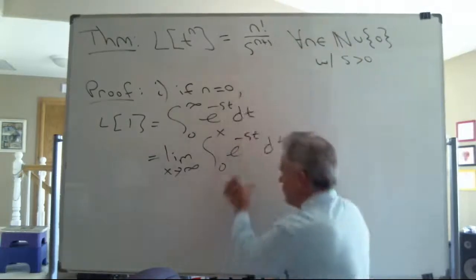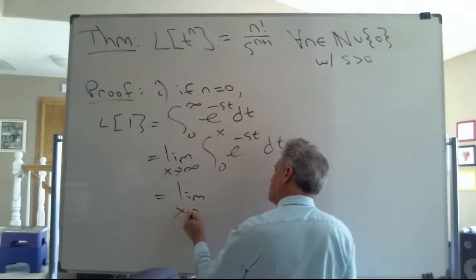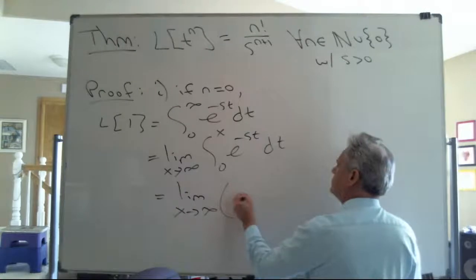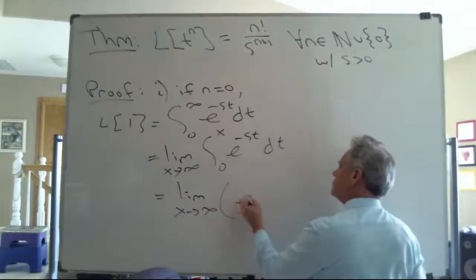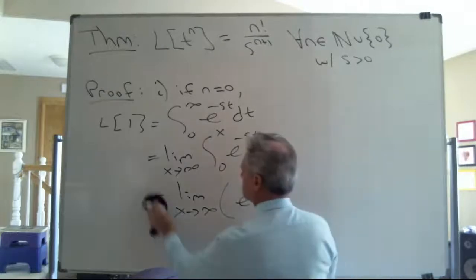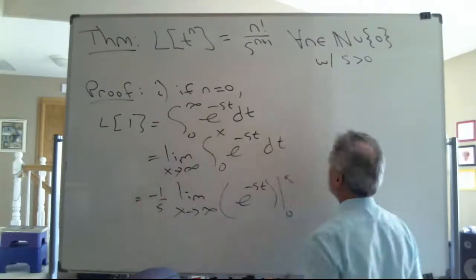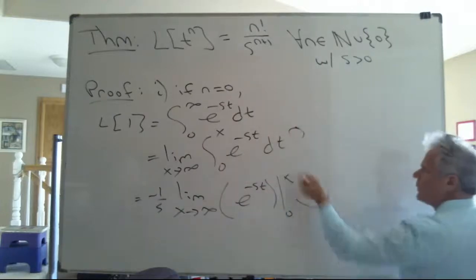And now I anti-differentiate that expression in the integrand's position. But I do think it's going to give me this.